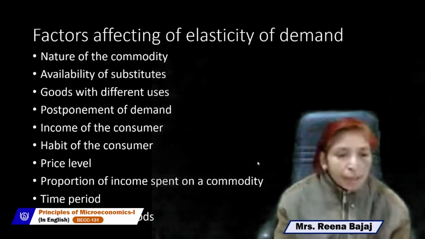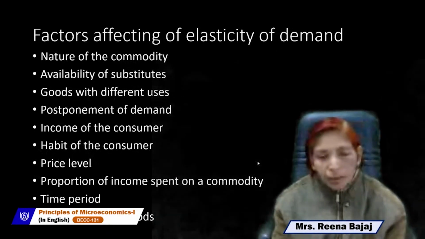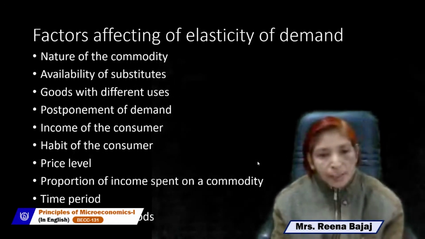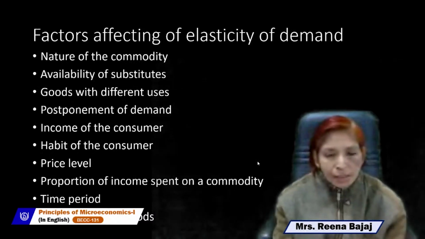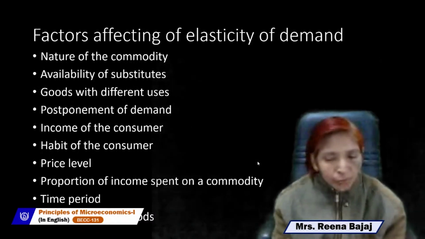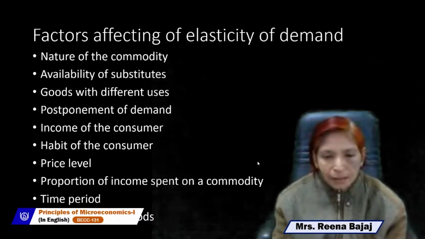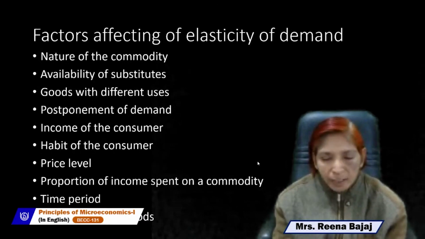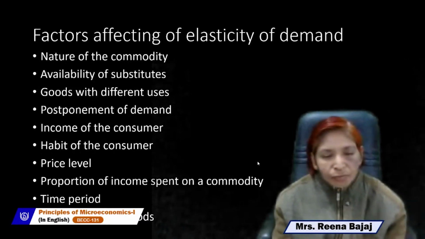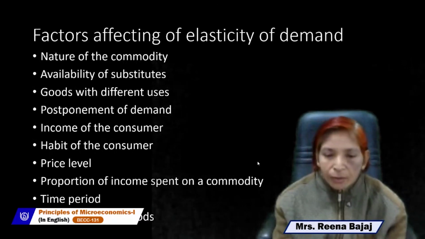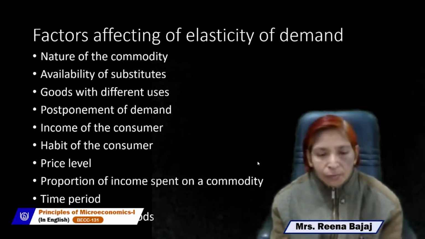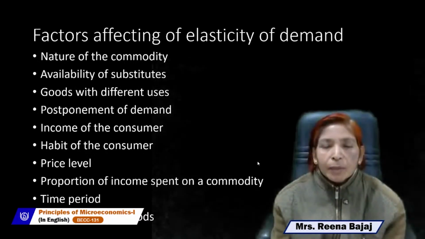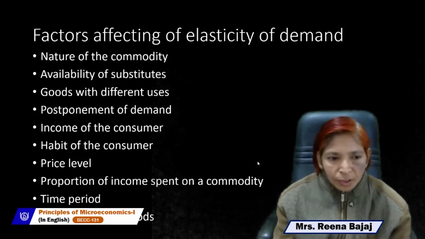Now the next point is proportion of income spent on a commodity. As you have seen in your house, on some commodities you spend a very small proportion of your income, like candle, matchbox, needle, newspaper, toothpaste, toothbrush. If the proportion of your income spent on a commodity is very small, the demand for that commodity will be inelastic.